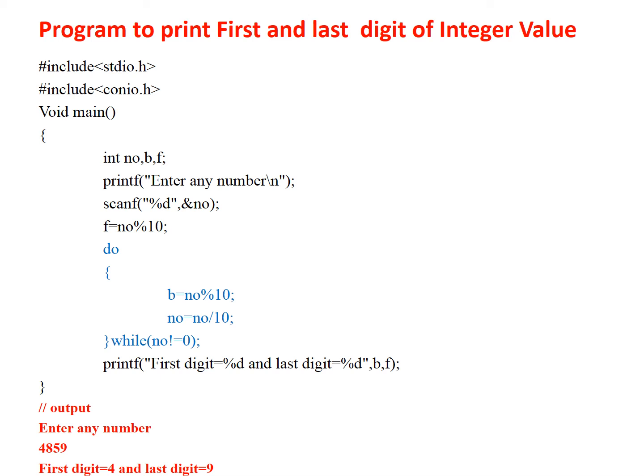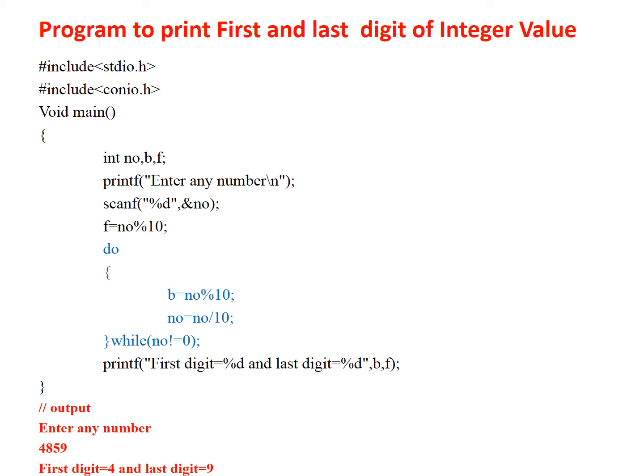Now let's see. At the start of the program we include the header files. Within main I have declared the variables no, b and f, and take the number from the end user. The last digit I have stored first into the f variable, because the last digit is the result of the remainder operator. The percentage operator is used with 10, which gives the remainder, nothing but the last digit, stored into the variable f. The remaining part is that we are interested in the first digit.